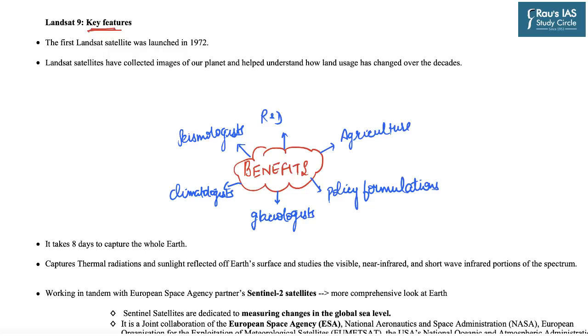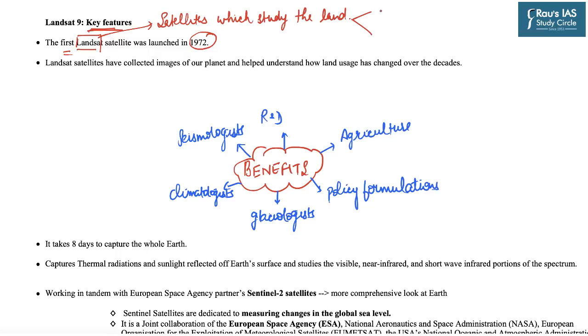Now we will look at some key features which are relevant from your examination point of view. The first Landsat satellite was launched in 1972. So what basically do we mean by Landsat? Landsat are those satellites which study the land.